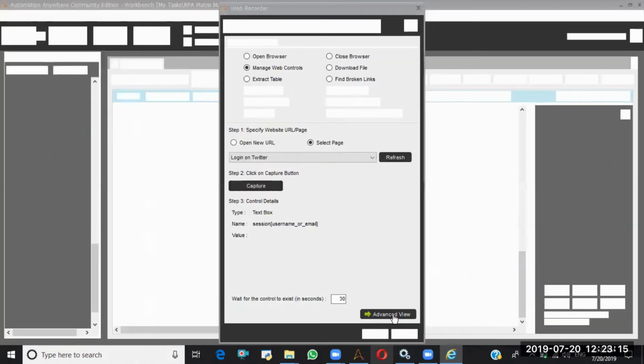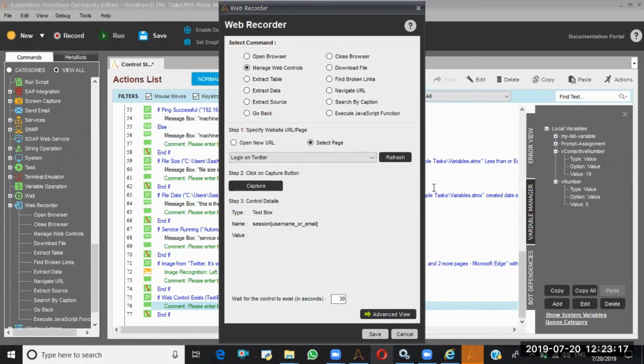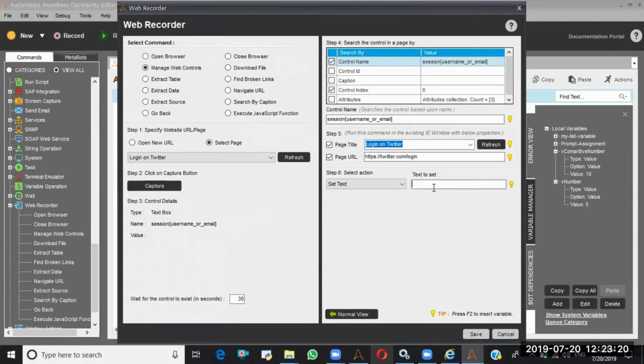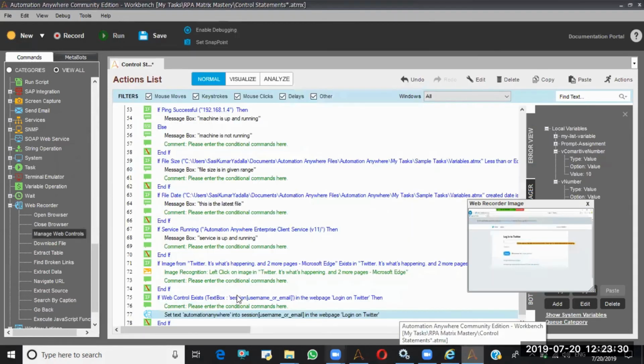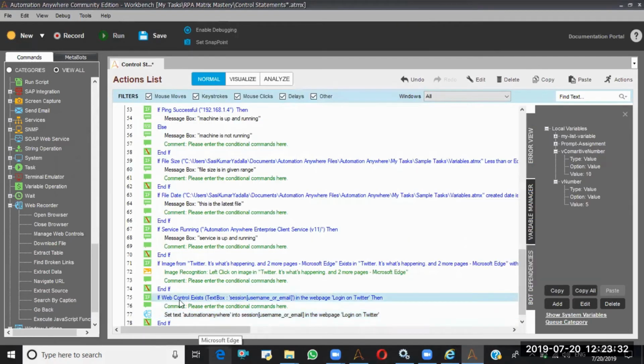So I'll go to the advanced view. Here set text, I'll say, so this is my username. Just assume that. Save. So like this you can use the manage web controls with respect to if condition. Next, let me go with the object properties.